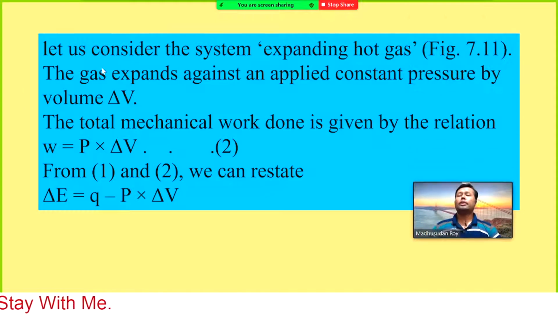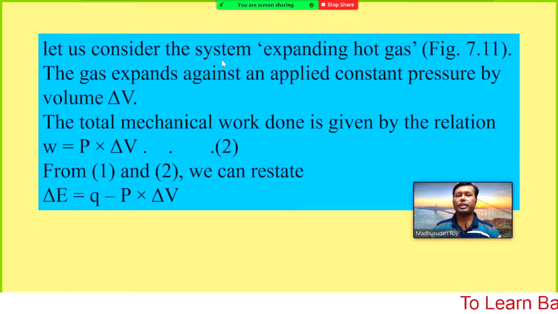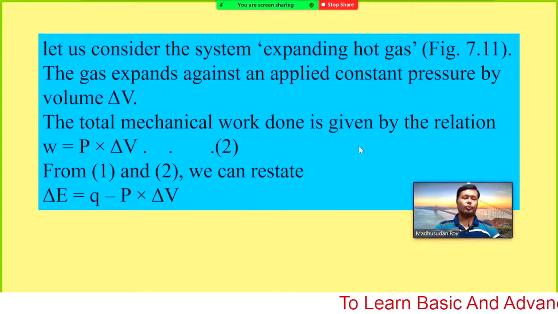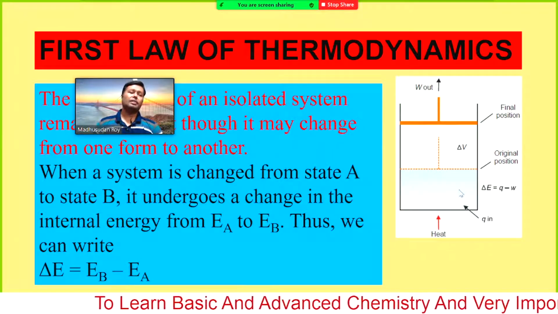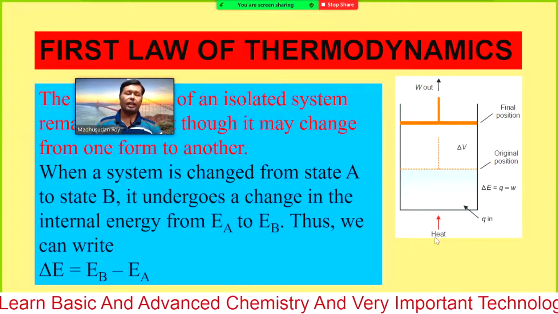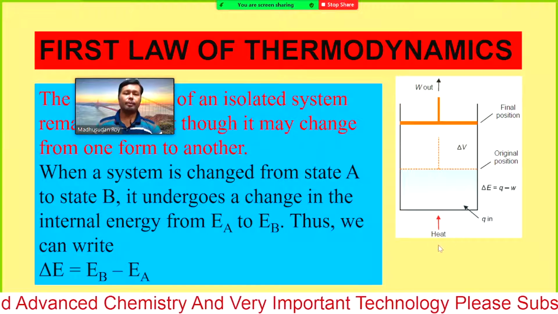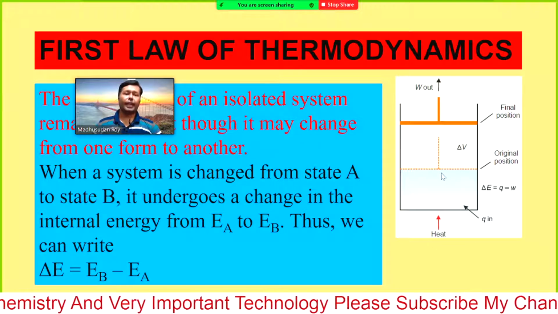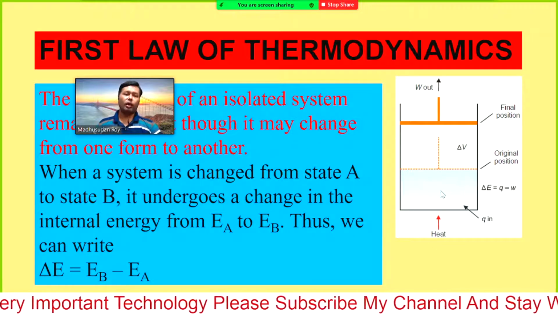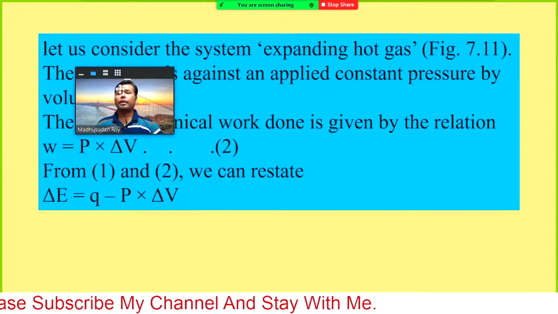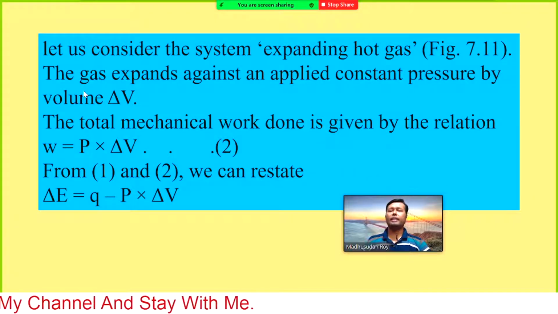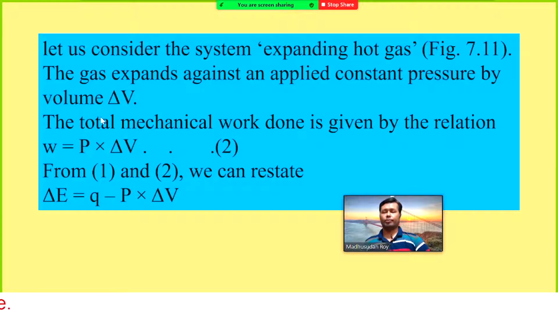In the last class some of you wanted to see this, so let us consider the system: an expanding hot gas. What I have shown here is our initial volume of the gas. Now if you supply some energy from the outside, the volume will be expanded. If it is a hot gas, then the volume can be expanded. The gas expands against an applied constant pressure by the volume delta V.